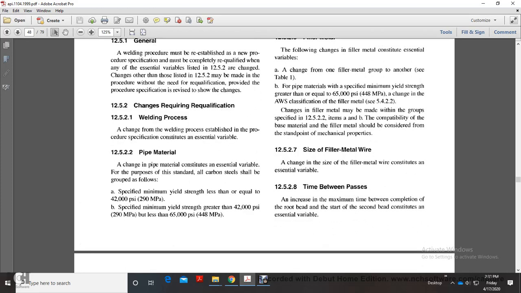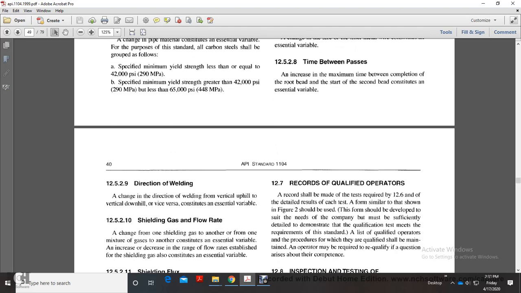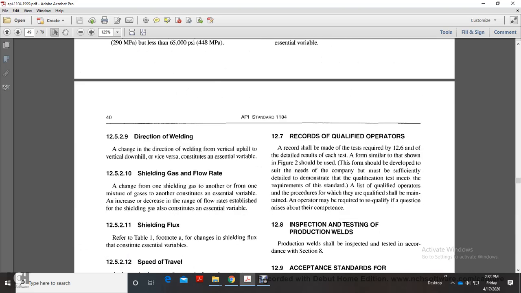12.5.2.7 Size of the filler metal wire. A change of the size of the filler metal wire constitutes an essential variable. 12.5.2.8 Time between passes. An increase of the maximum time between the completion of the root bead and the start of the second bead constitutes an essential variable. 12.5.2.9 Direction of weld. A change of direction from vertical uphill to vertical downhill, or vice versa, constitutes an essential variable.